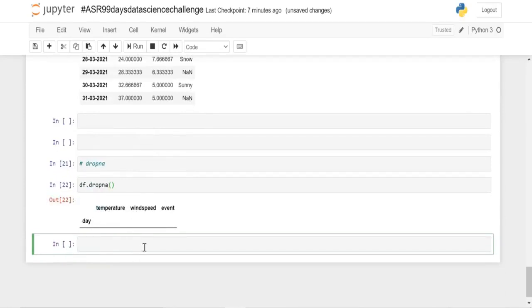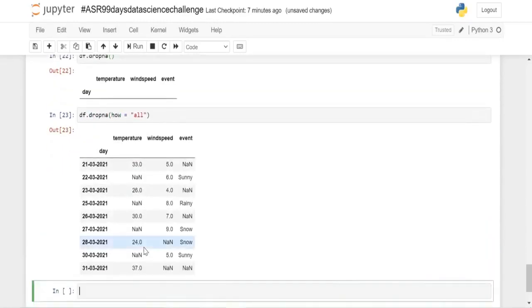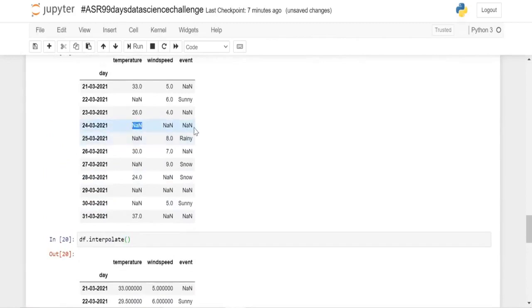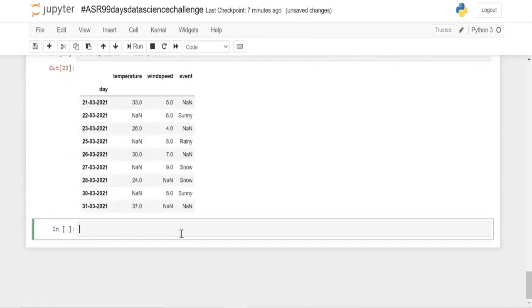And now let's look at another parameter in drop NA function, that is how. With the help of our how parameter, we can drop the rows in which all the values are null values. So df dot drop NA, and in it the how parameter, and we will set it to all. And here we can see that the 24th March is missing, because on 24th March we have all the values as null values.